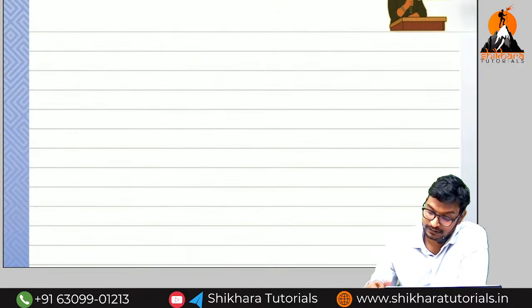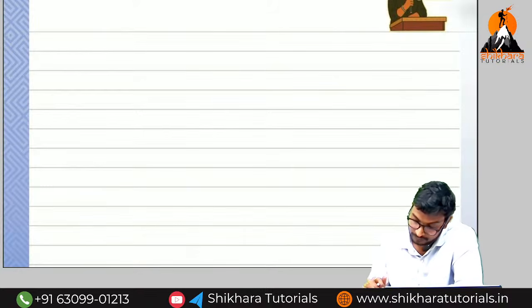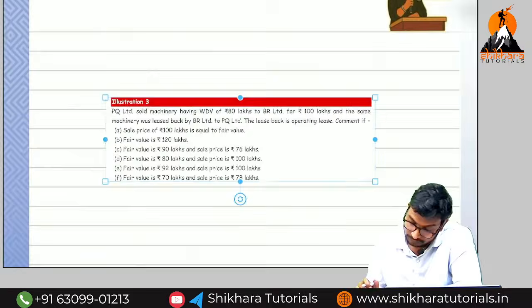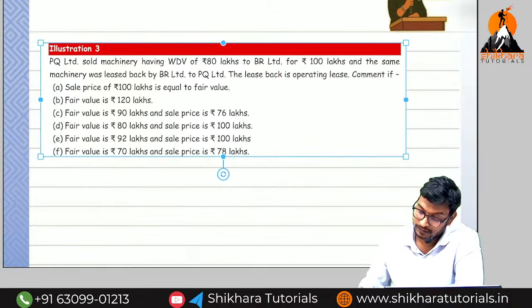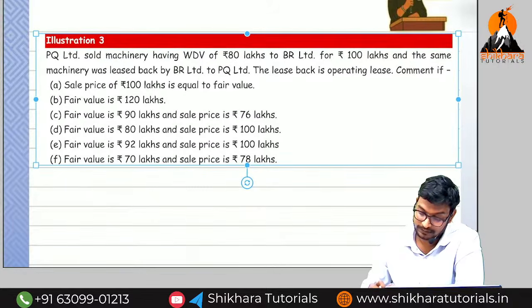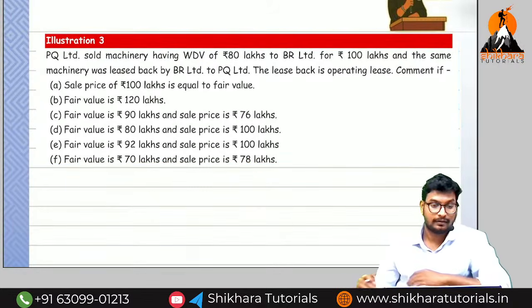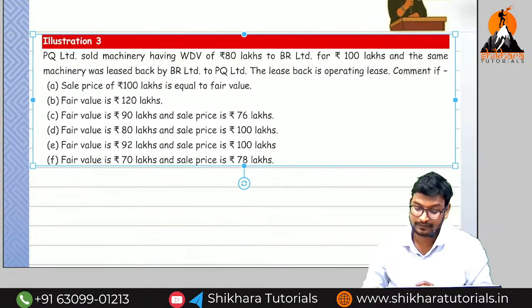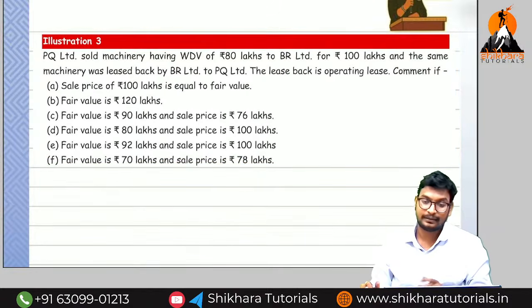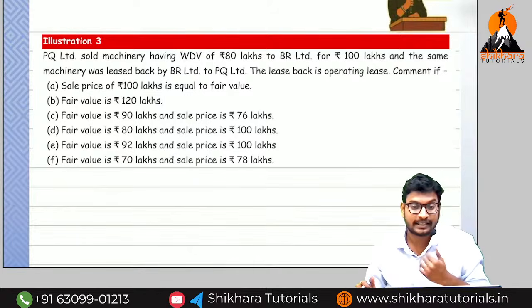This is the final question. Question number 3 from the board book, or you can utilize this one also, no problem. You have to find out whether it is profit or loss first, and next whether to recognize immediately or amortize over its lease term.